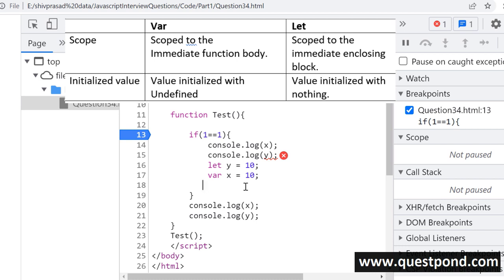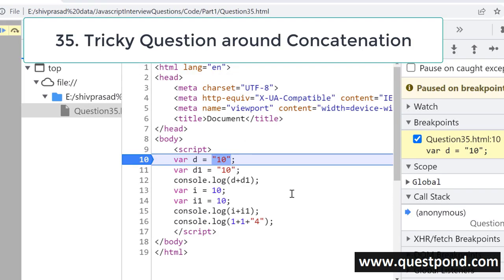So when you're answering this question, remember two perspectives. One is scope and another is how the initialization happens in hoisting. So var is function scoped, let is block scoped. In var, the variable is hoisted plus initialized, but in case of let, the variable is only hoisted but not initialized. Many times the interviewer can ask tricky questions, and this question is one of them.